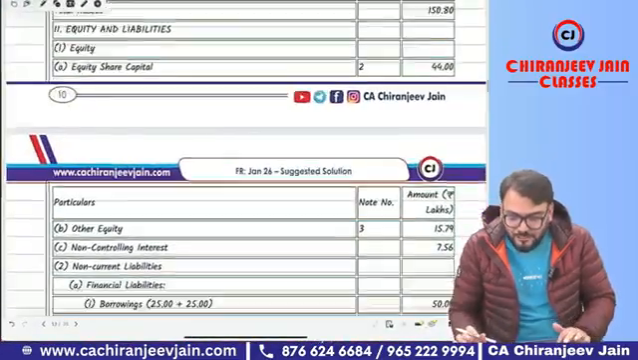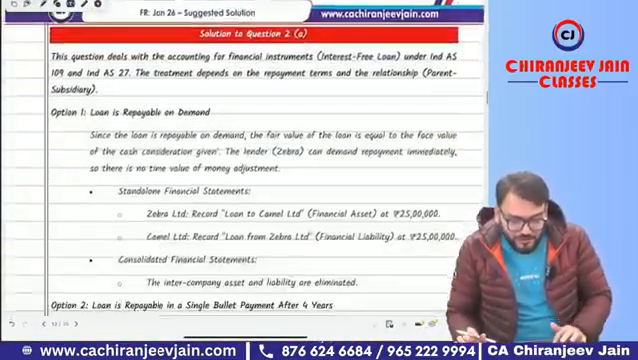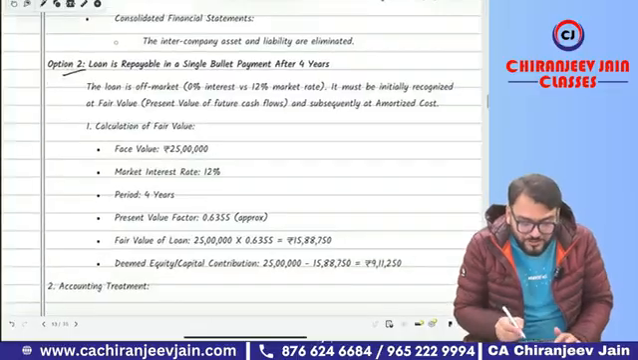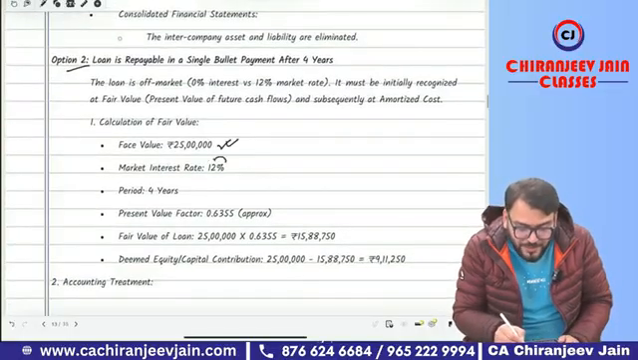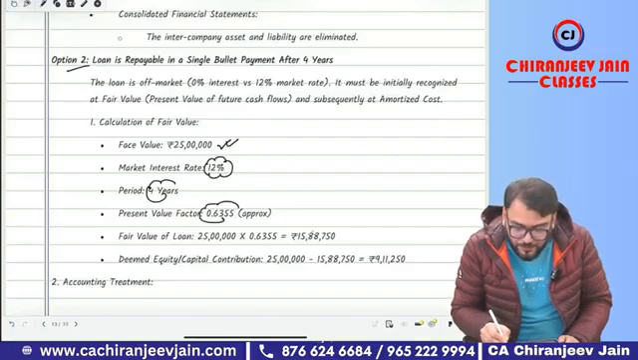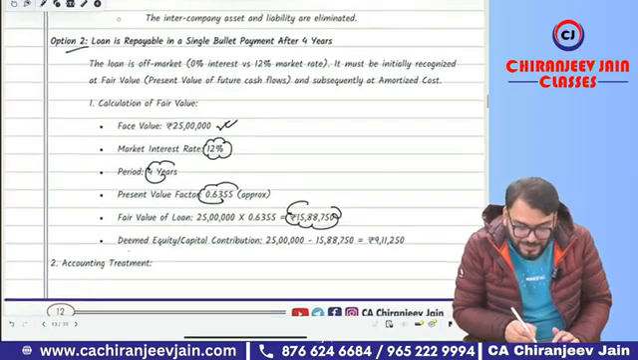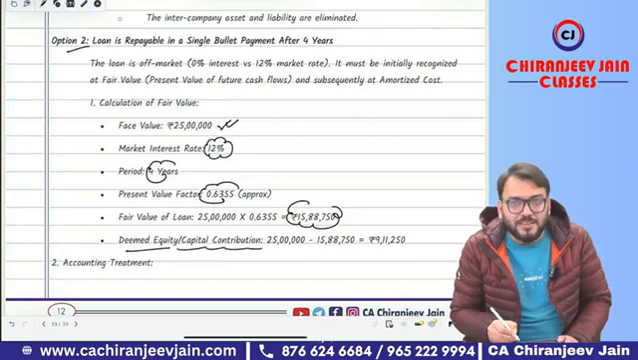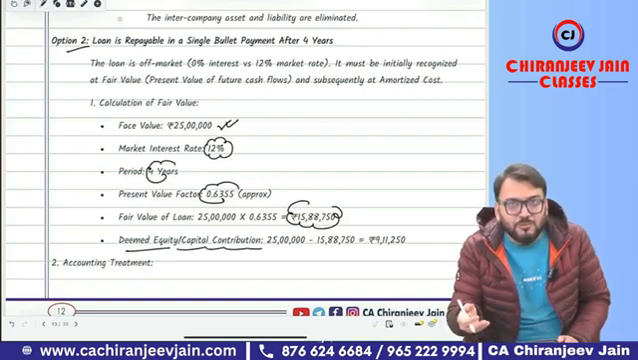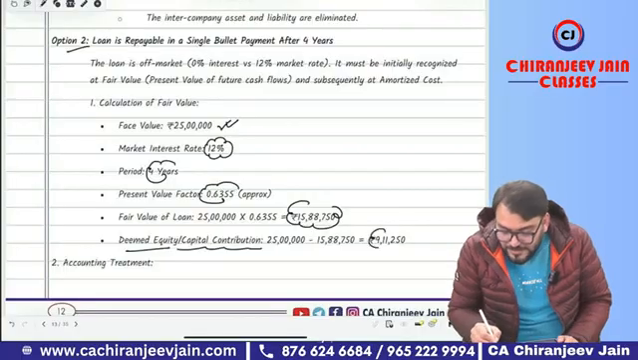You can see the entire solution has been given. You can cross check the entire solution. For option number 2, the 25 lakh is the face value, market rate of interest 12%, period is 4 years. Present value factor will be this amount. Therefore, the fair value of the loan will be this amount. And deemed equity or capital contribution, meaning investment in the equity instrument of the subsidiary company, will be this amount.